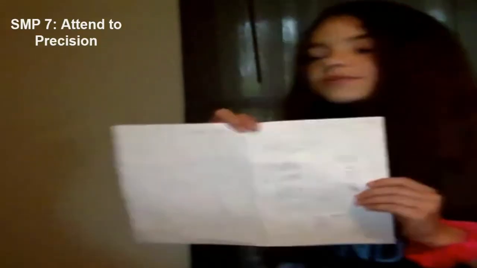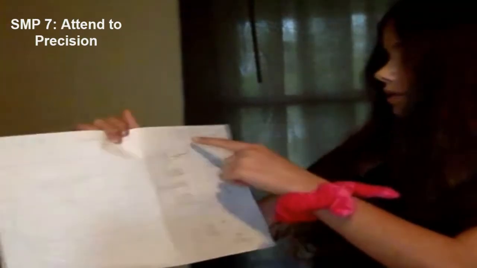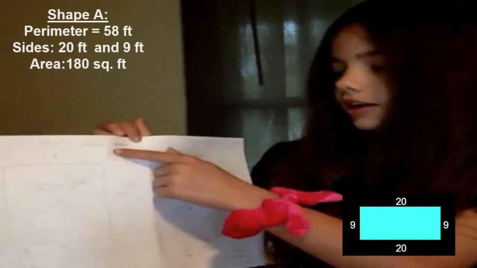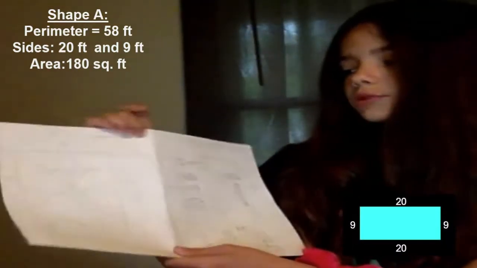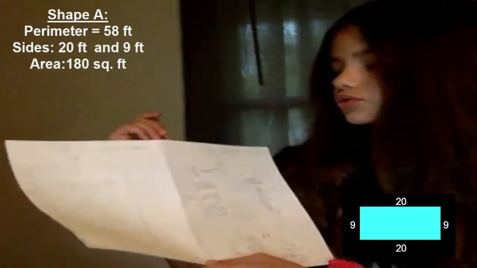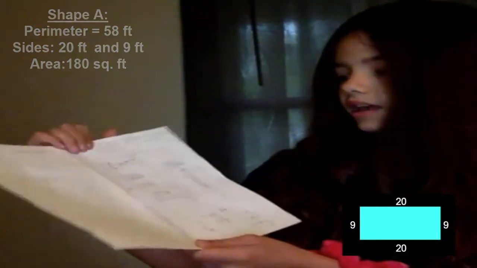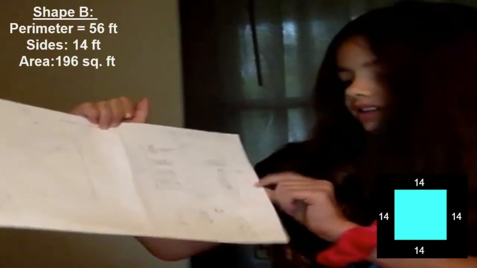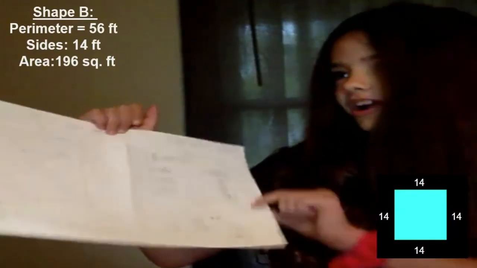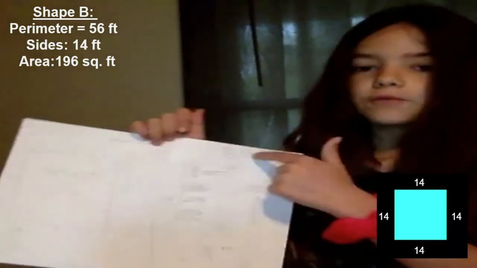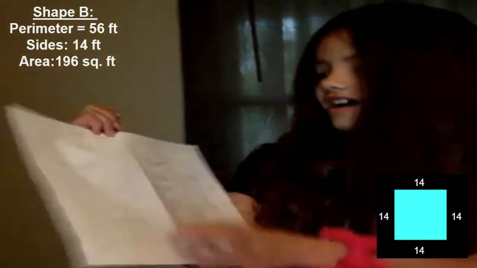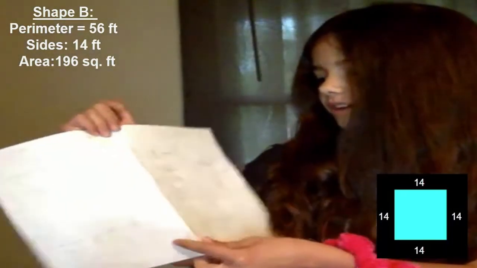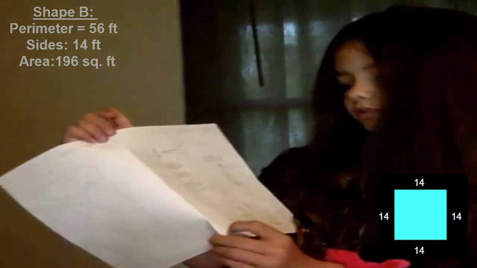I would choose shape B because it's bigger. For shape A, it had an area of 180 feet. It's a rectangle. And how I got that is I multiplied 20 times 9 equals 180 feet. And then for shape B, I did 14 times 14 because it's a square, and I got 196 feet. And that's how I got my answer for shape B. So shape B is bigger.